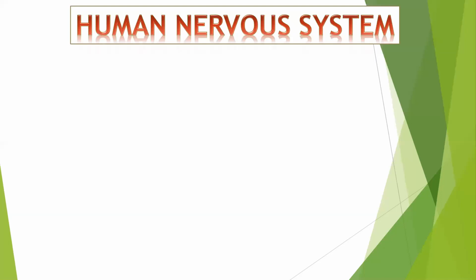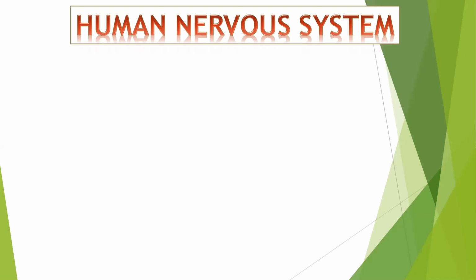ठीक है? One is called as central nervous system. Second is called as peripheral nervous system. Central मतलब central, बीच वाला, important. Peripheral मतलब आजू बाजू वाला. That is peripheral nervous system. And third is autonomous nervous system. Okay, I am repeating. First, central nervous system, also called as CNS. Second, peripheral nervous system, also called as PNS. And third, autonomous nervous system, which is also called as ANS.